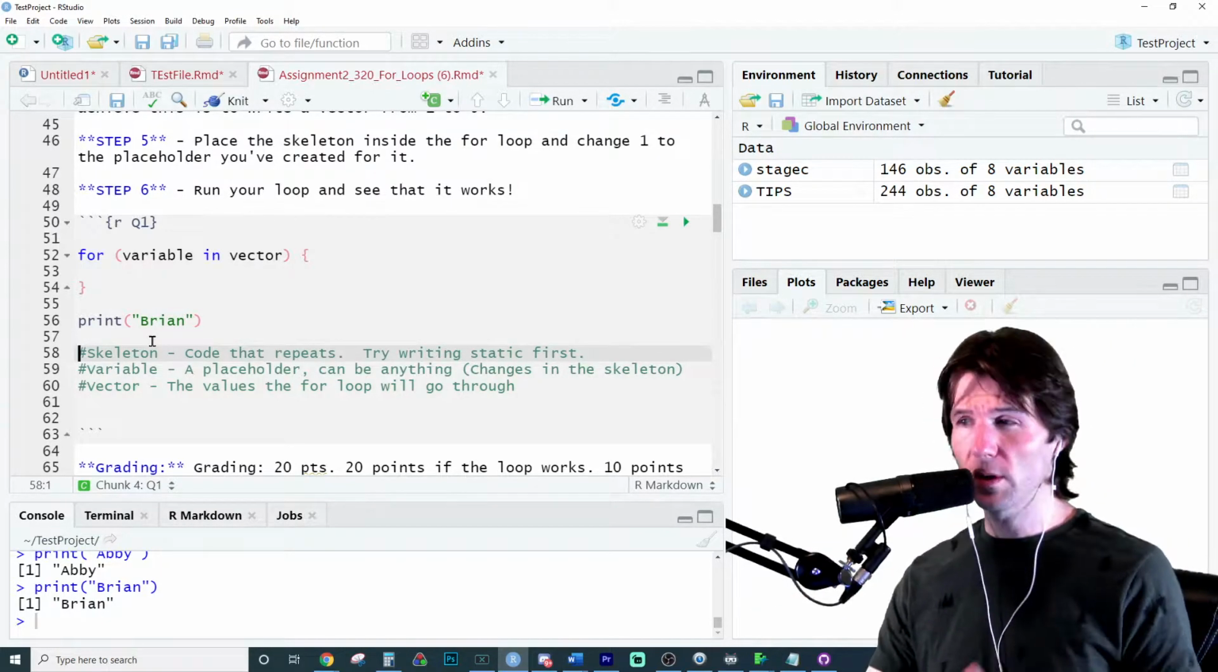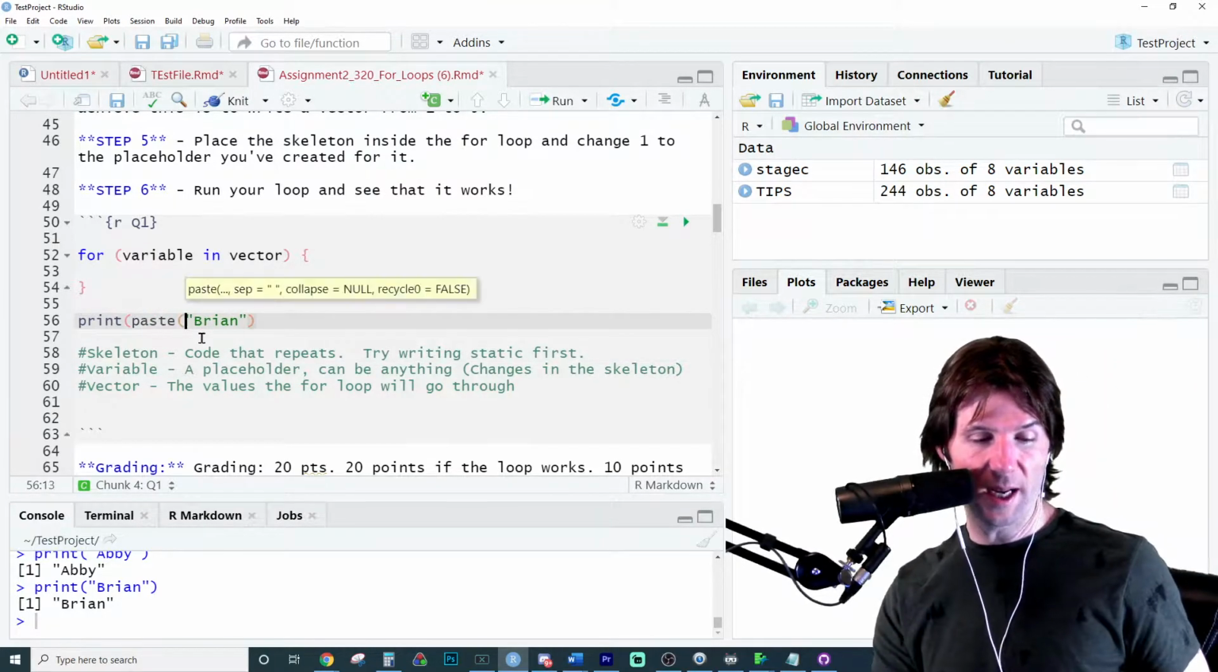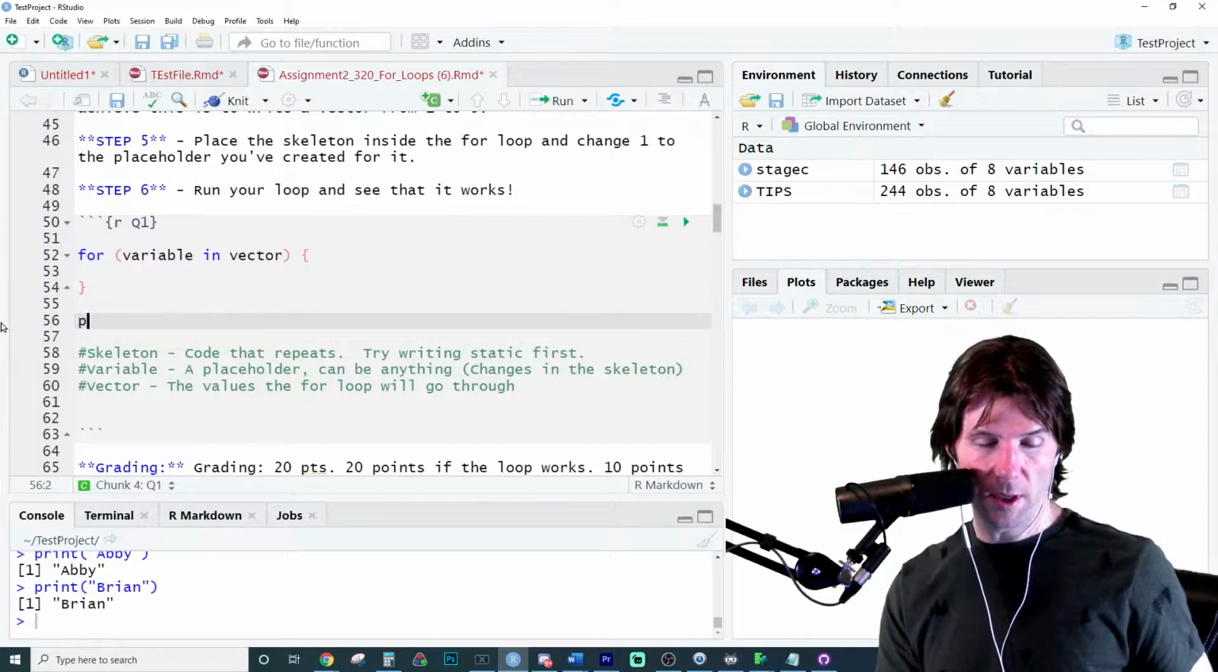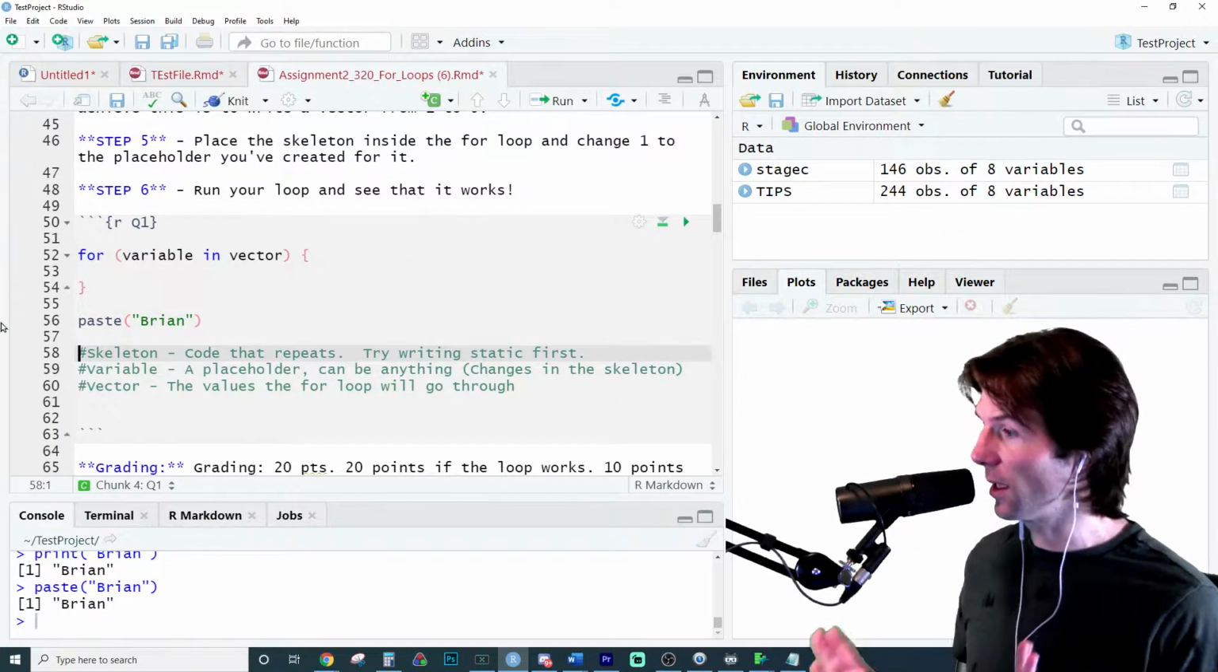And so here's what we're going to do. We're going to make this a tiny bit more complicated. I'm going to add one more thing inside of it. I'm going to go to paste. Now, I'll tell you why I'm doing this in a moment. I'm going to paste Brian, and this basically gives what looks like the same output.